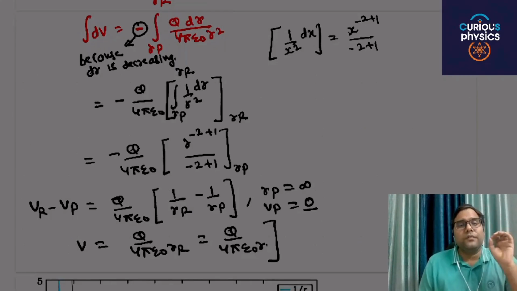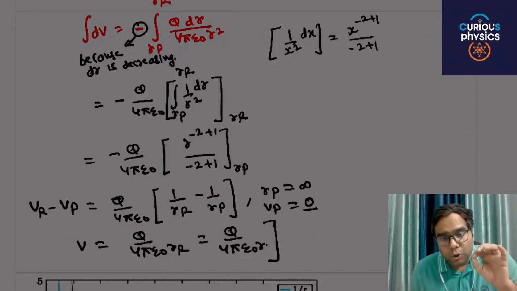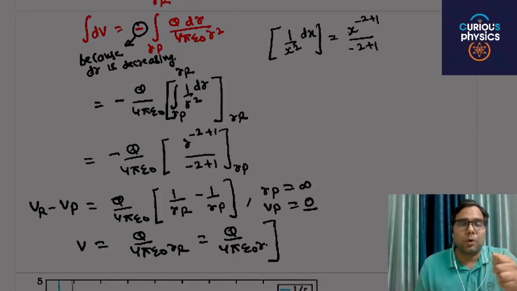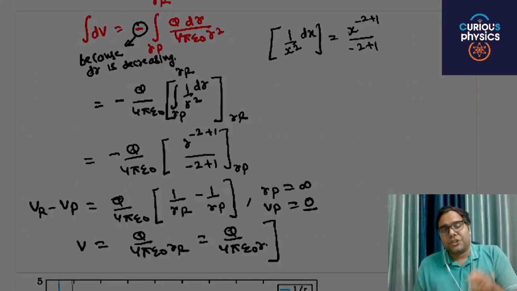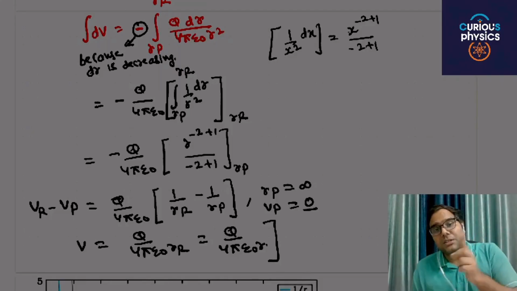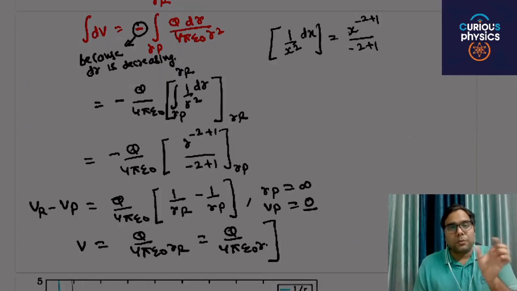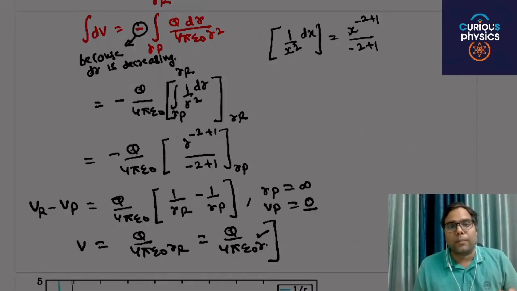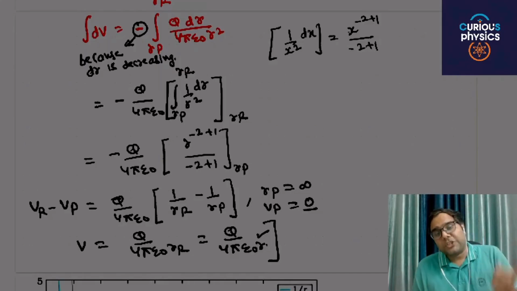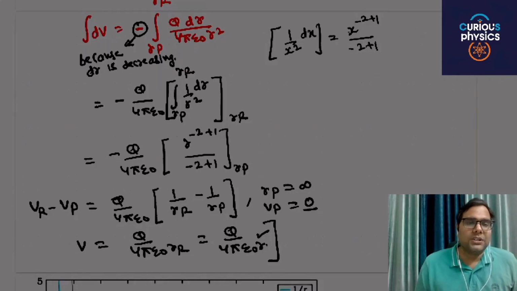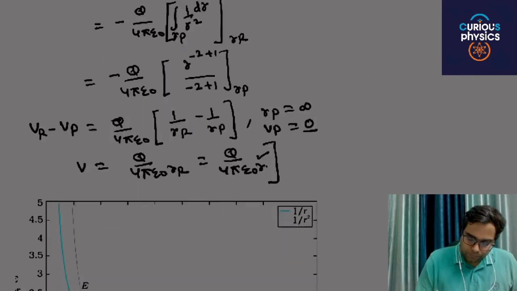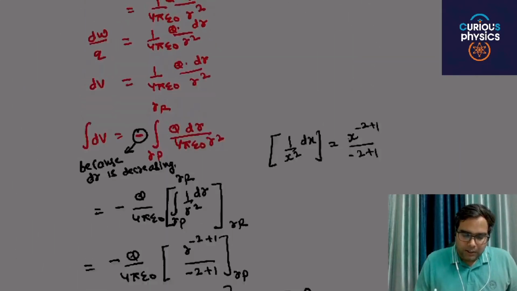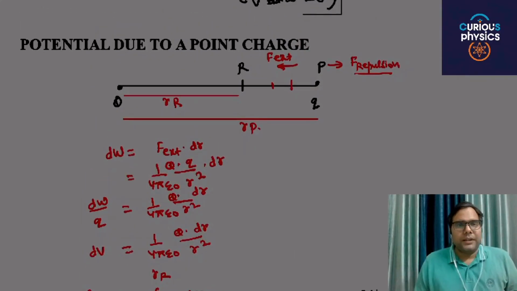This is the formula which you will study, but you should know how we have solved this particular problem. We have considered that potential at infinity is zero, because the difference of potential or potential energy is useful for us, not potential at a particular point. So the potential at a particular point is q by 4 pi epsilon naught r, but potential at infinity is zero. Are you able to understand? This is how to find the potential due to a point charge.